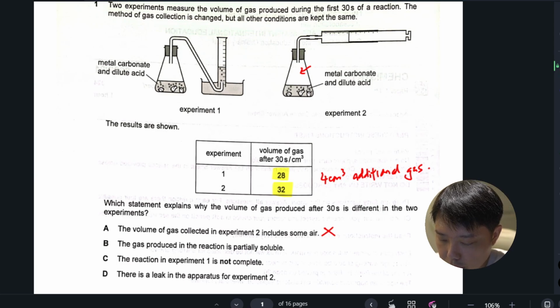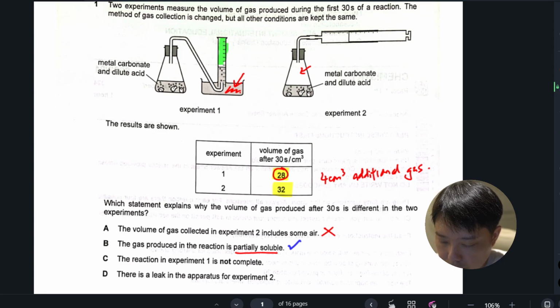Option B: the gas produced in the reaction is partially soluble. I would think that when they say partially soluble, it is soluble in the solvent, presumably water. If it's partially soluble, then it makes sense that in Experiment 1, since the gas passes through this liquid, some of it will dissolve in this liquid, presumably water, and give us a lesser volume of gas at the end. So this option actually makes sense.